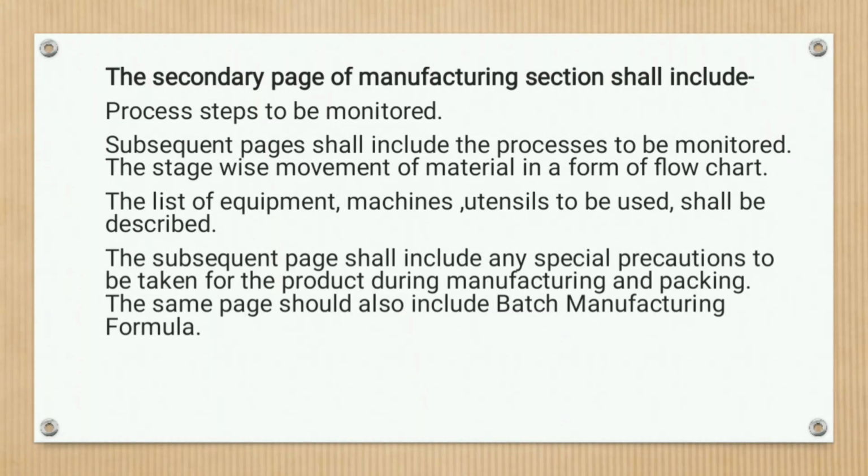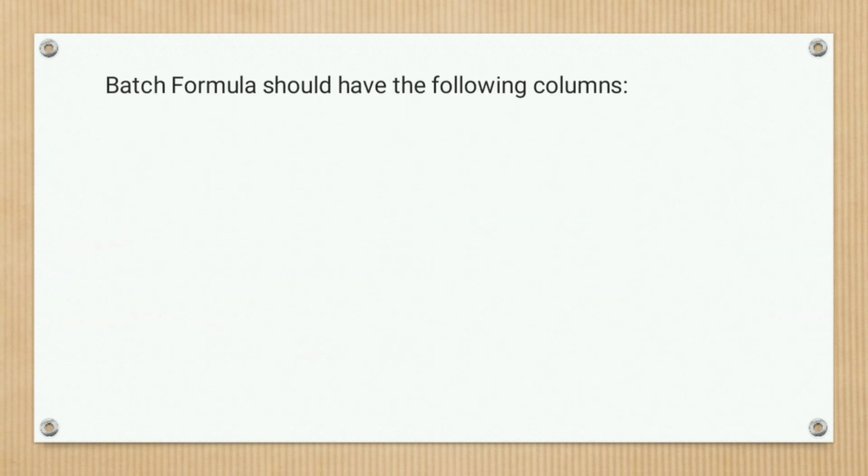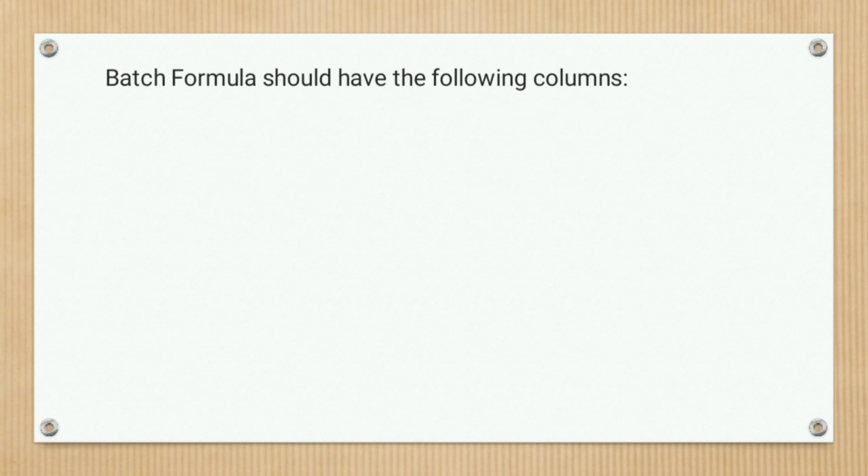Also, the subsequent page shall include any special precautions to be taken for the product during manufacturing and packaging. The same page should also include a batch manufacturing formula. Then the batch formula should have the following columns.